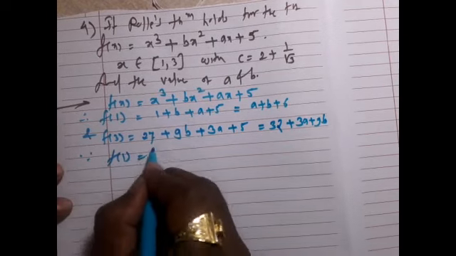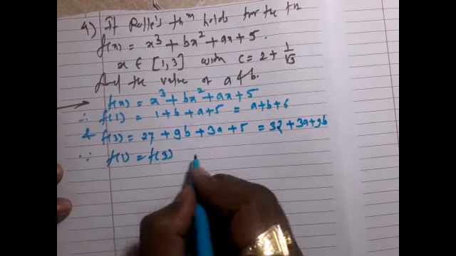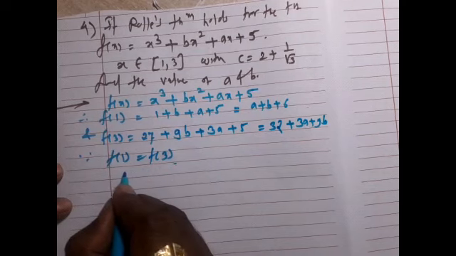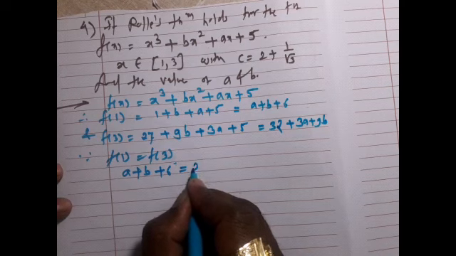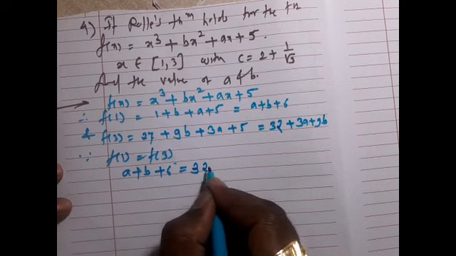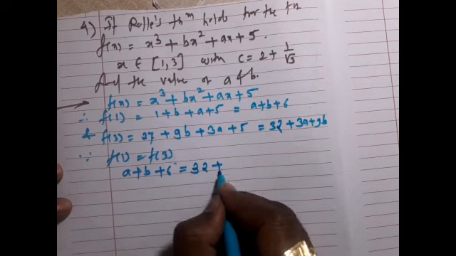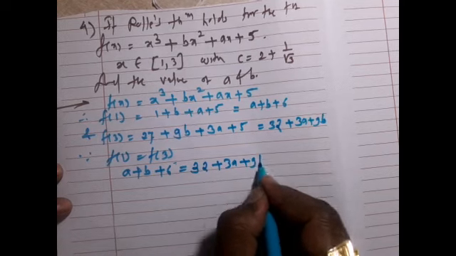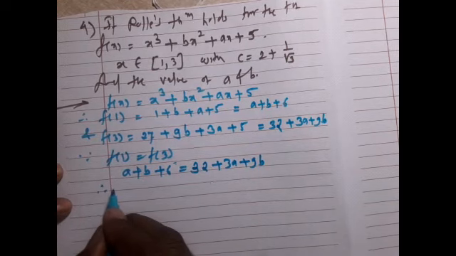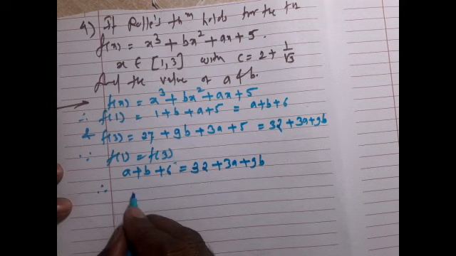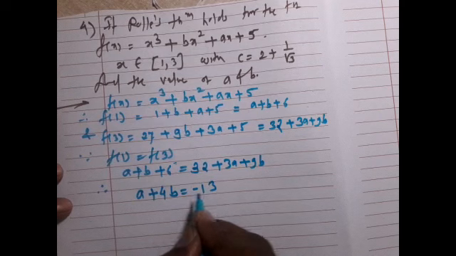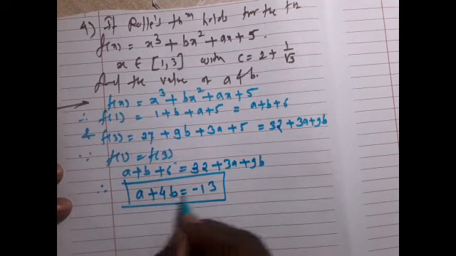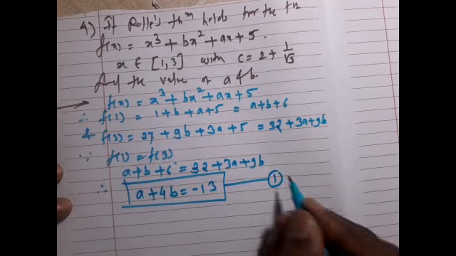Since f(1) equals f(3), a + b + 6 = 32 + 3a + 9b. Therefore, a + 4b = -13. Call this equation number 1.